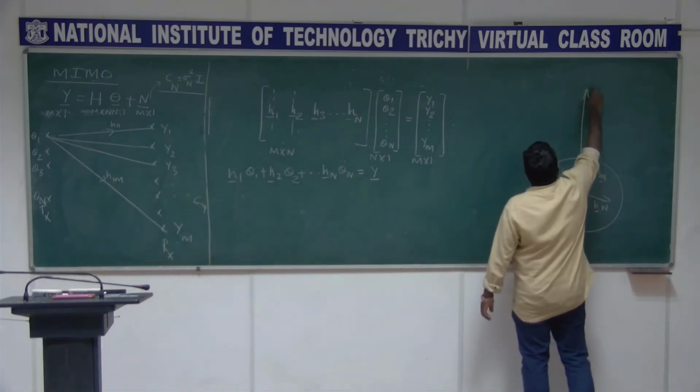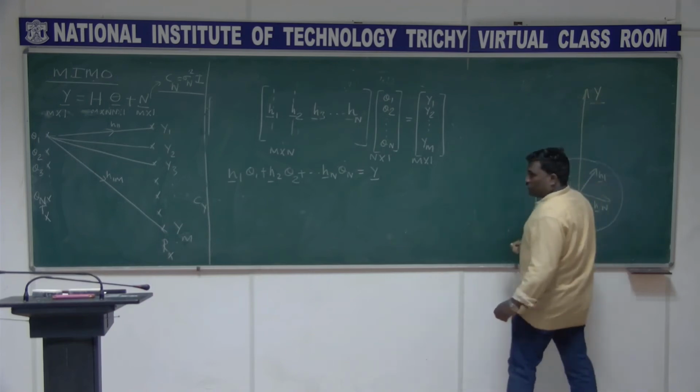So this is the vector Y. I put it at a different angle here.